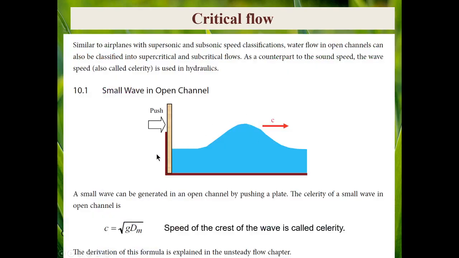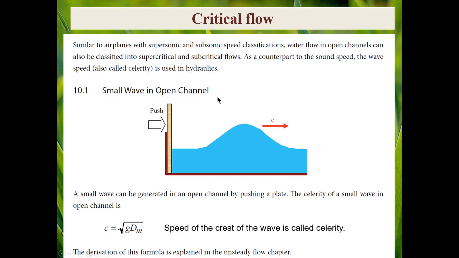Your book compares the terminology of supercritical and subcritical with that which we use when we compare the velocity of an airplane with the velocity of sound. As you know, similar to the airplane supersonic and subsonic speed classification, here in open channel flow we have supercritical and subcritical classifications. And to classify flow, as I told, we need the Froude number.